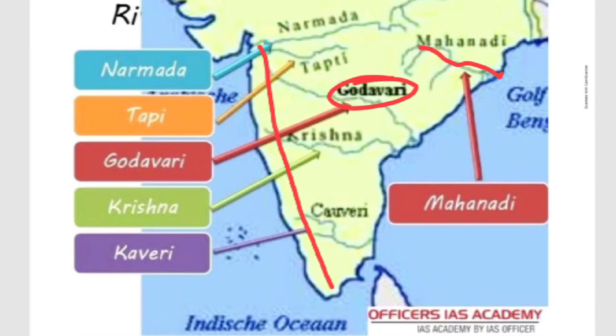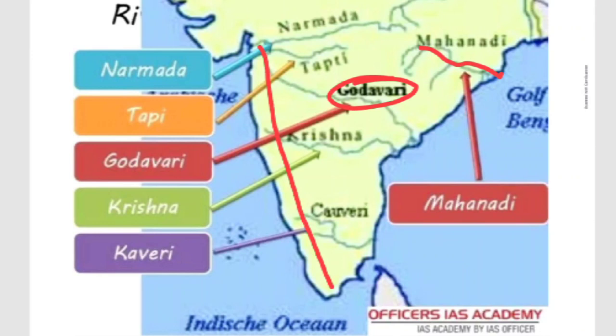So it flows through the states of Telangana and Andhra Pradesh before joining the Bay of Bengal. Before joining the Bay of Bengal, which states are getting the benefit? Telangana as well as Andhra Pradesh. Then some tributaries are there. What are the tributaries? Purna, Penganga, Pranita, Indravati, Dal and Sabari. So these are the tributaries for Godavari river.